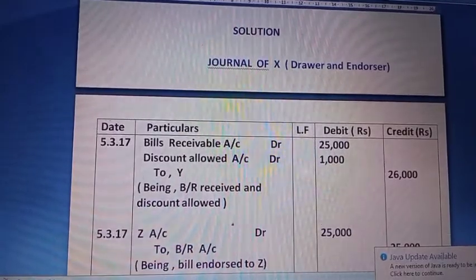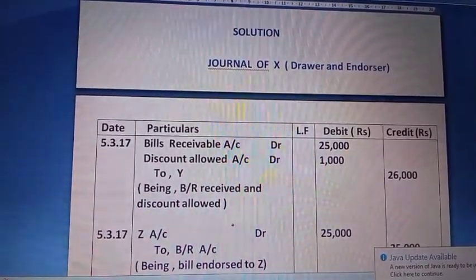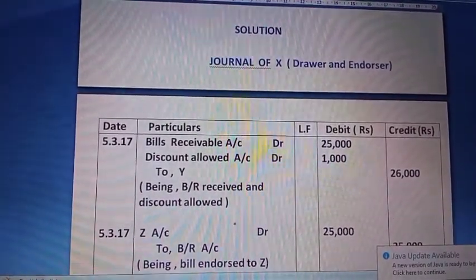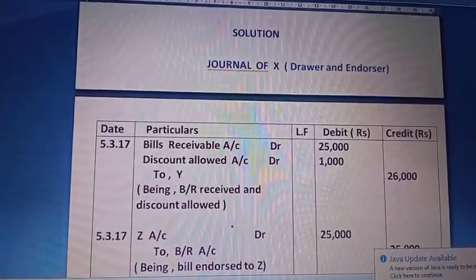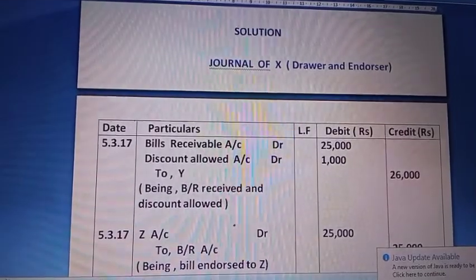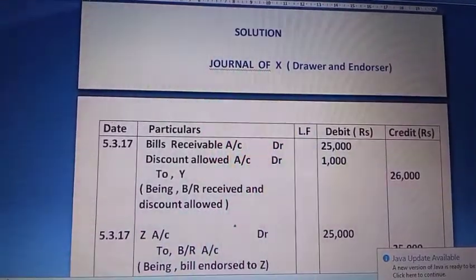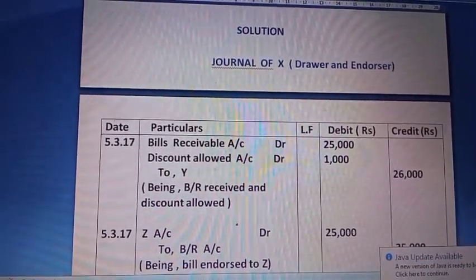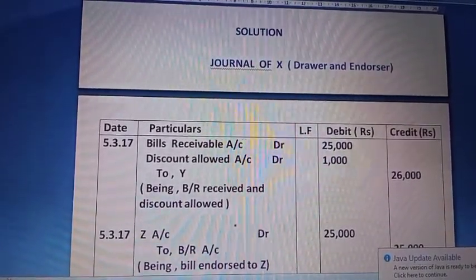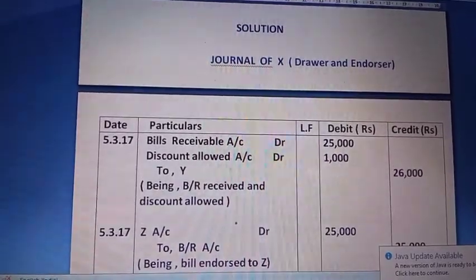Then on the same date, since X is endorsing the bill to Z, on 5th March, Z account debit to Bills Receivable. Since the bill is not paid, sorry, it is endorsed or transferred to Z, in the books of X we'll pass this entry of endorsement.